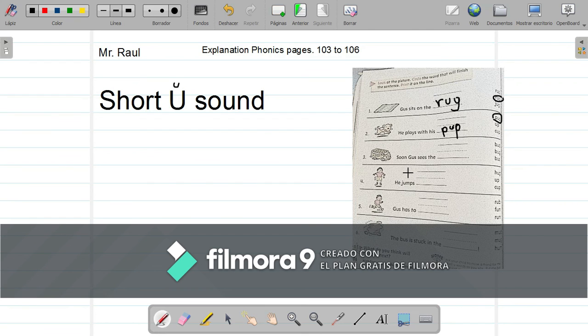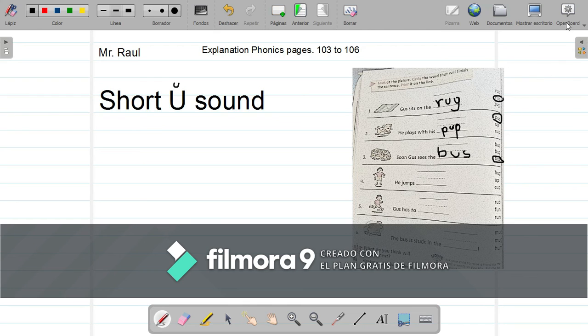Soon Goose sees, de pronto Goose mira, the what? Goose. Excellent. And then we are going to write here goose. That's right.